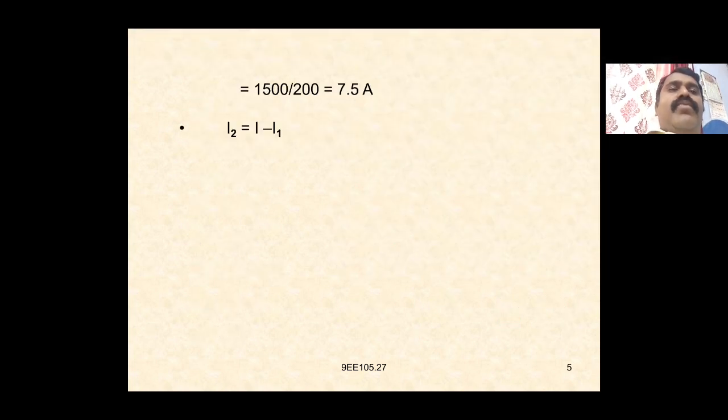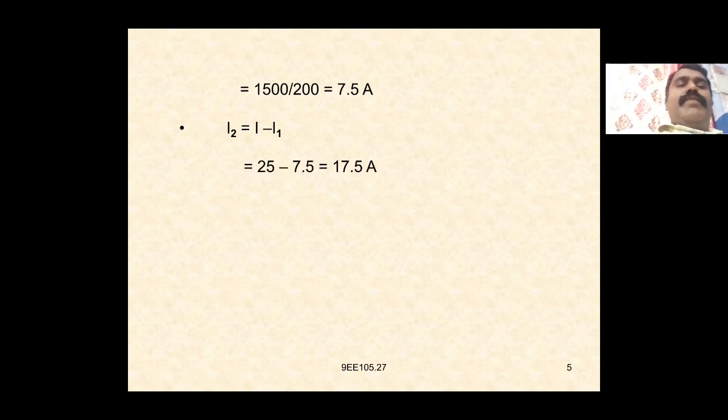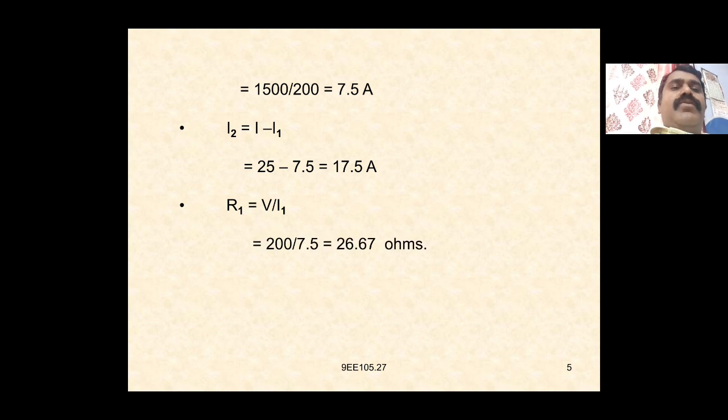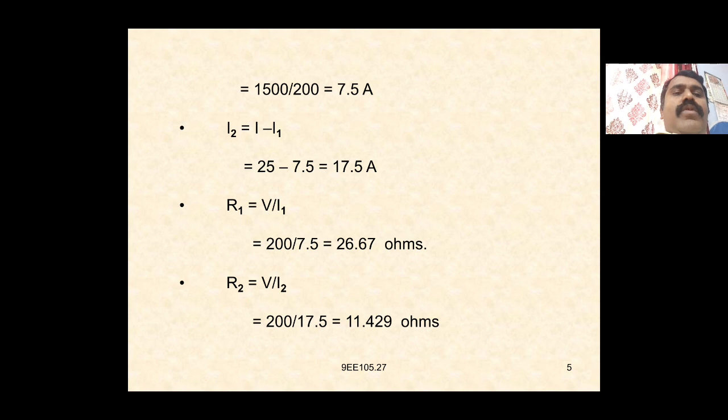Again, that is 1500 by 200, 7.5 amperes. I2 is equal to I minus I1. Here, 25 minus 7.5 is equal to 17.5 amperes. R1 is equal to V by I1, which is 200 by 7.5 amperes, that is 26.67 ohms. Again, R2 is equal to V by I2, 200 by 17.5 amperes, that is equal to 11.429 ohms. So R1 is equal to 26.67 ohms, R2 is equal to 11.429 ohms here.